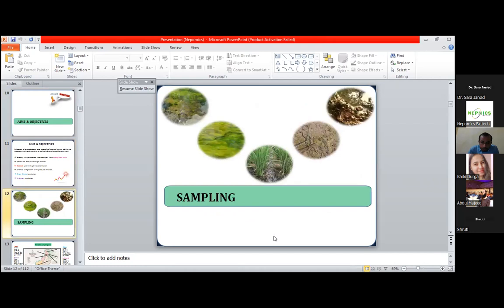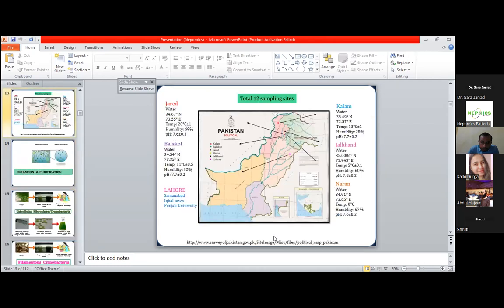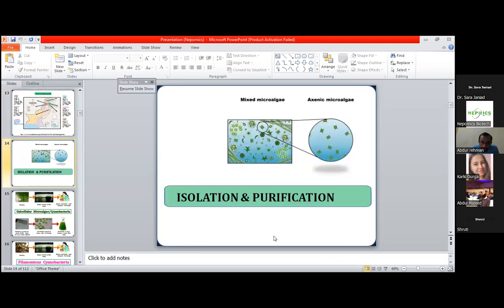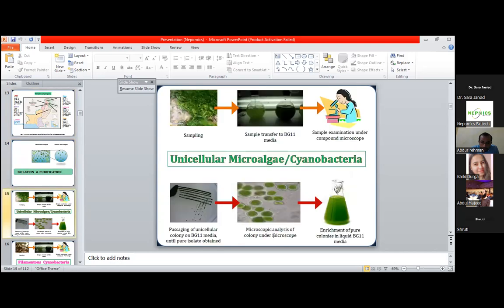The sampling was done from different areas of Pakistan. So here I have mentioned the 6 different areas, including the northern areas as well as the Punjab areas. When the samples were transported to the lab, they were further processed for the isolation and purification process.